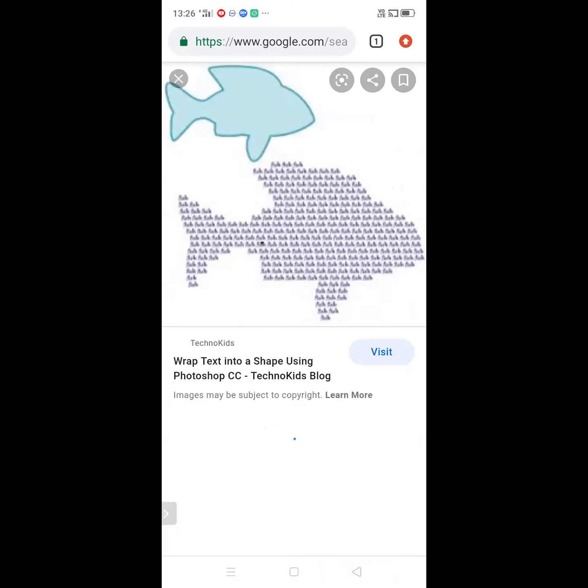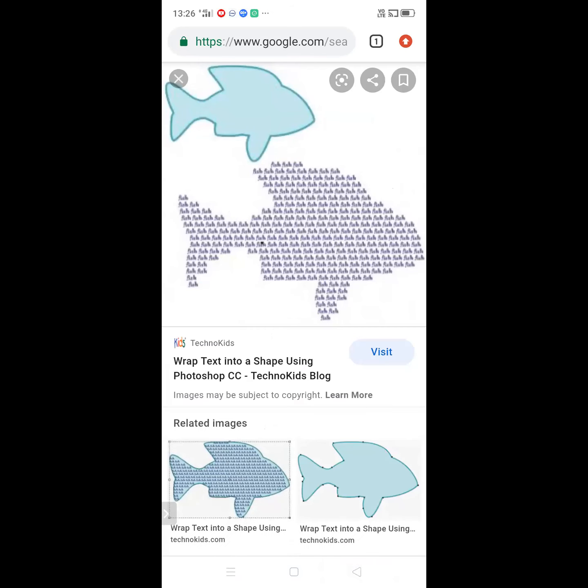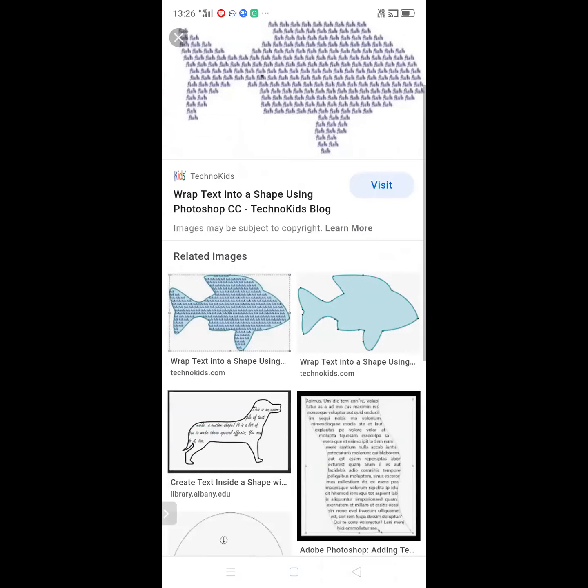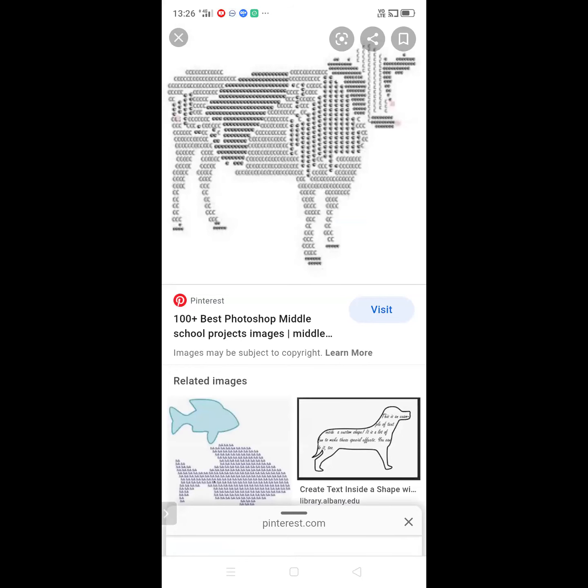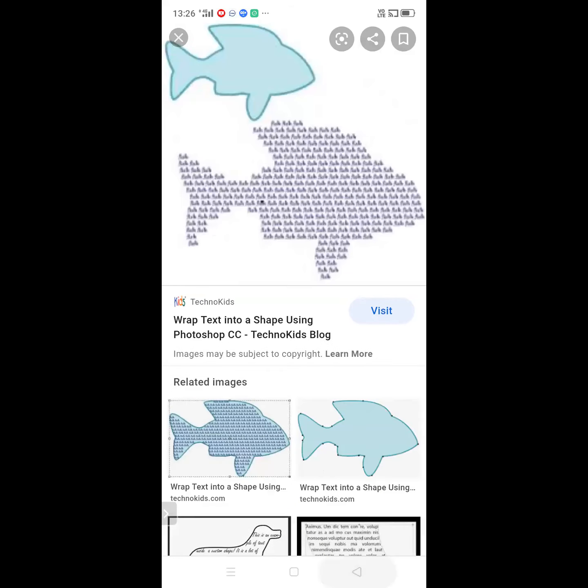Why? Because the text shape is not always fixed in the same format. It will be in different types of formats, and we don't know which type of shape it is. Actually, it is one type of shape, and in that shape we include some text. That type of shape is referred to as a text shape here. All of the members may have the idea of how the text shape will be.